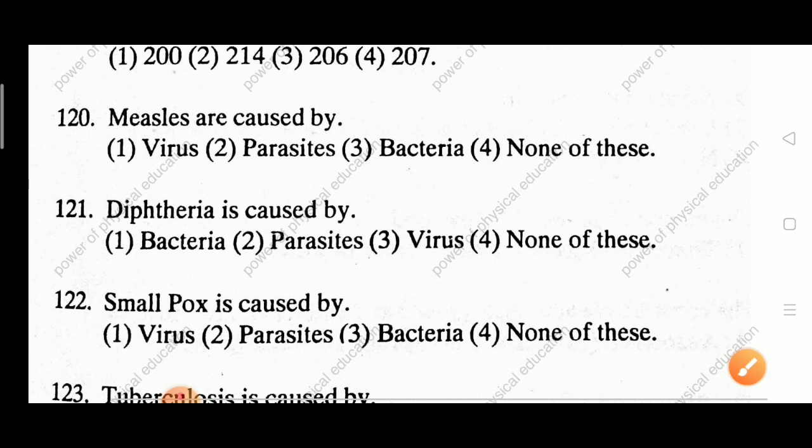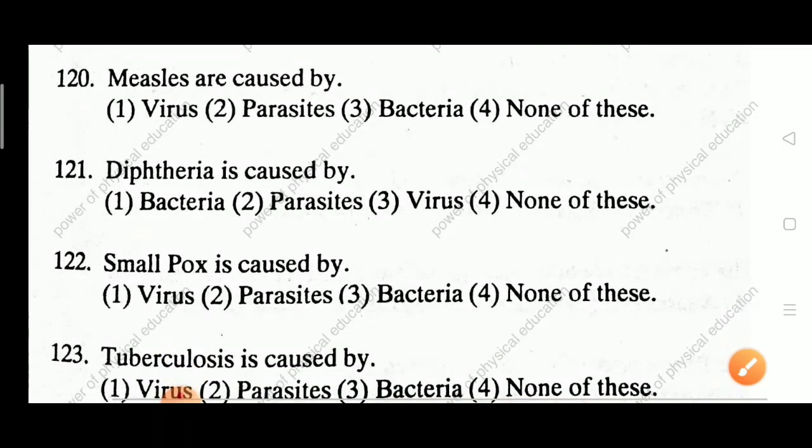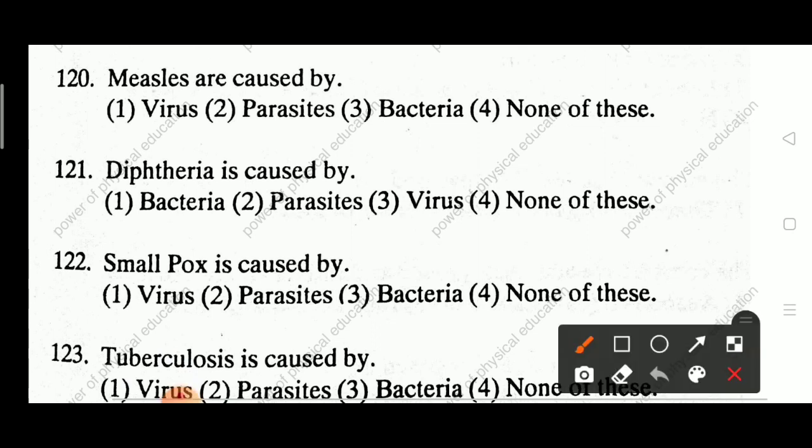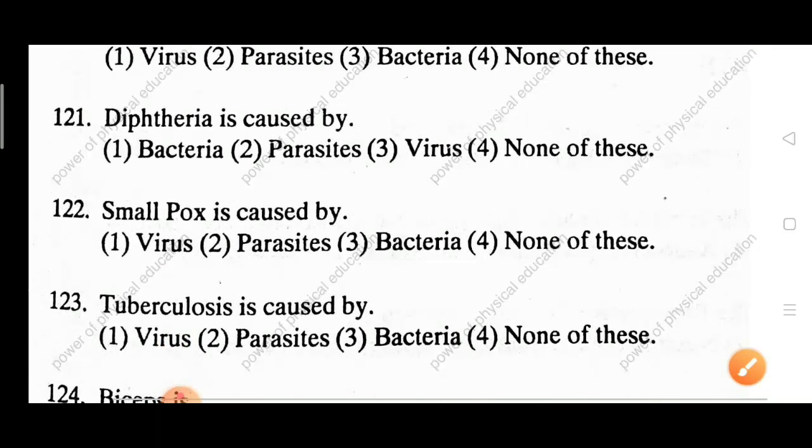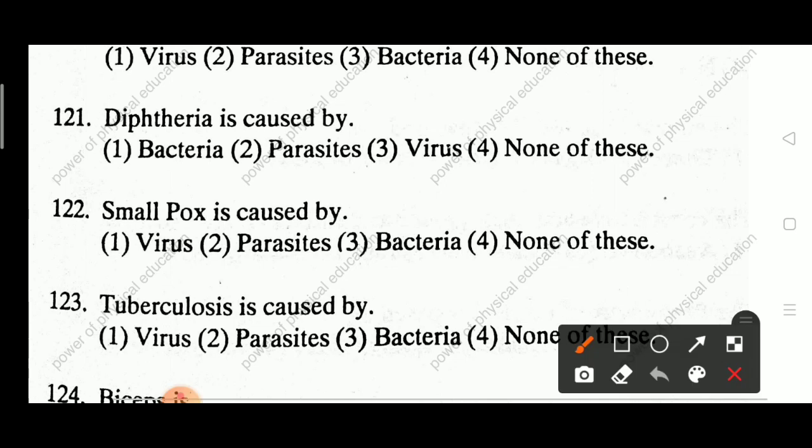Next question 122. Smallpox is caused by virus, parasites, bacteria, none of this. Answer: virus. Next question 123. Tuberculosis is caused by virus, parasites, bacteria, none of this. Answer is bacteria. Through the bacteria, the tuberculosis disease is caused in the lungs.